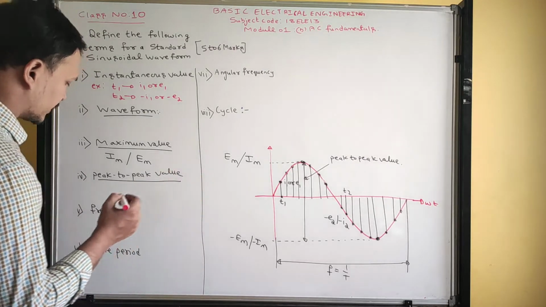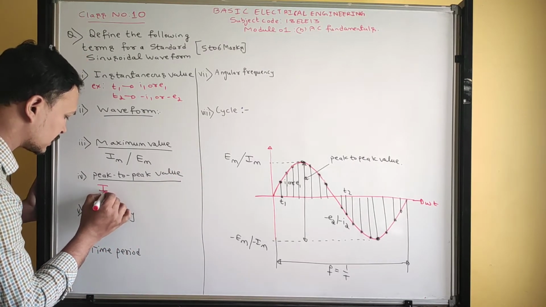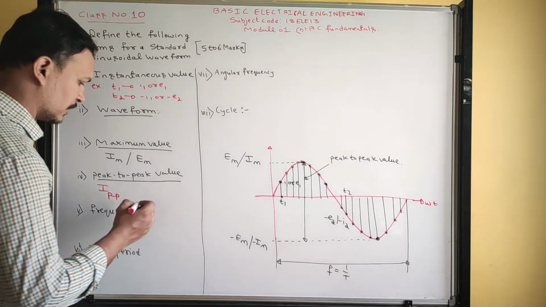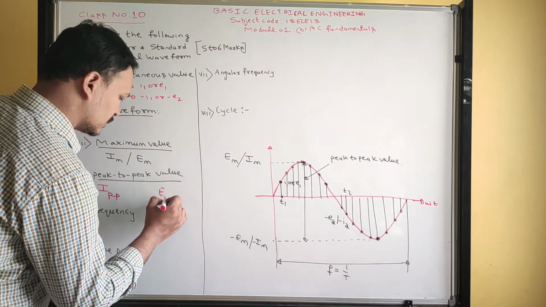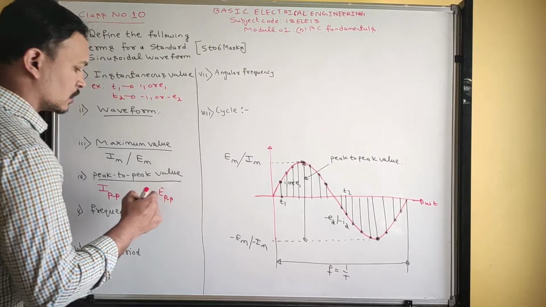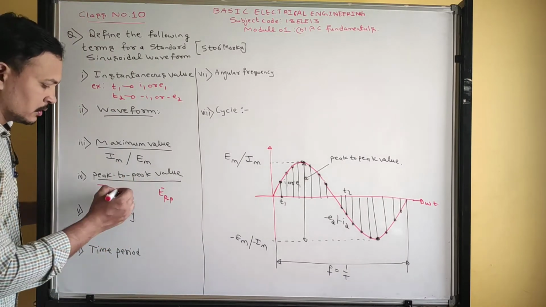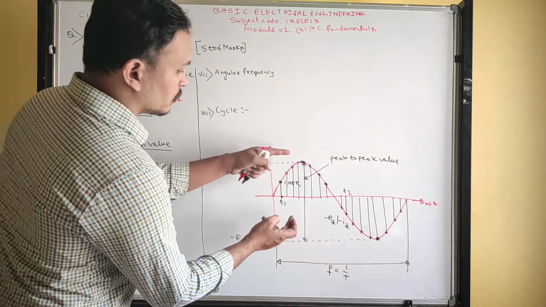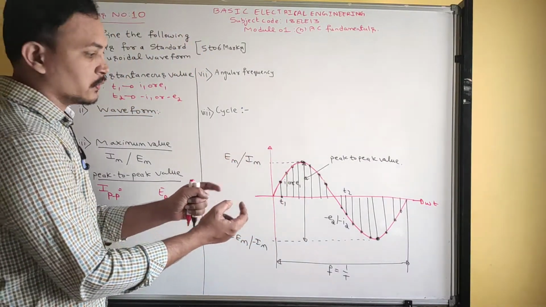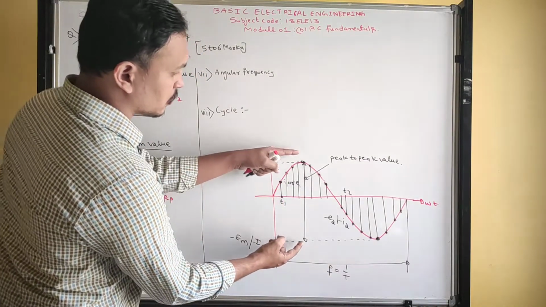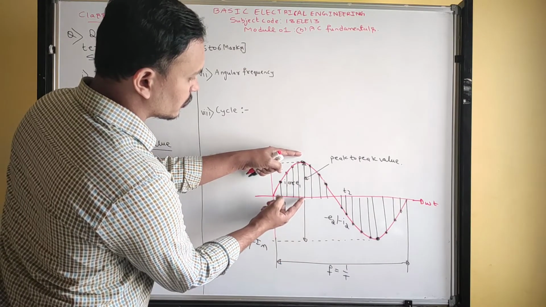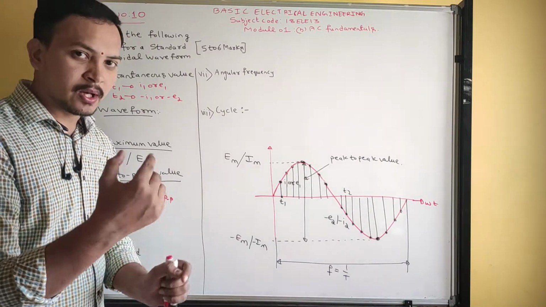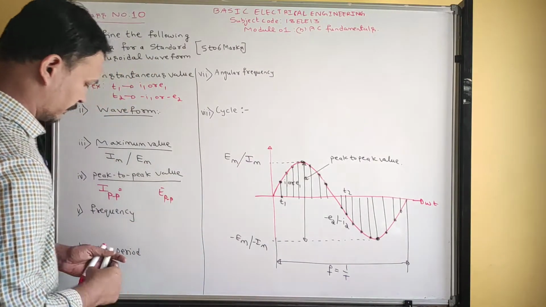So how to represent this? If the quantity is current, we write current peak to peak. If the quantity is voltage, we write voltage peak to peak. We can also write peak to peak as twice the maximum value. The total height is equal to twice the maximum value. What is the maximum value you got in half cycle? Multiply by 2, you will get peak to peak value.